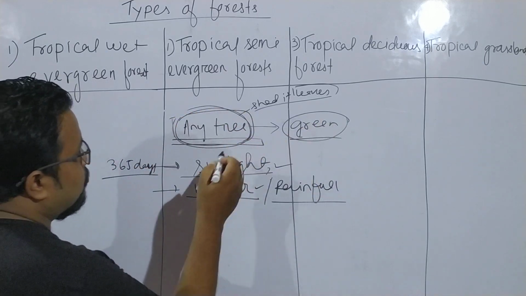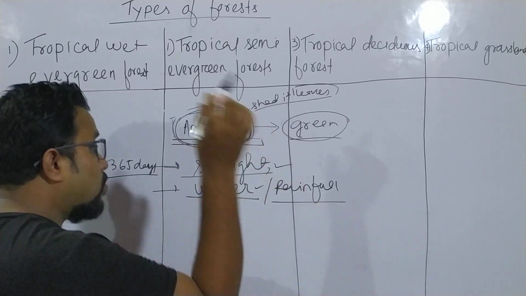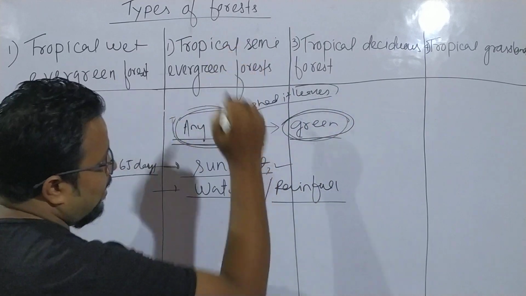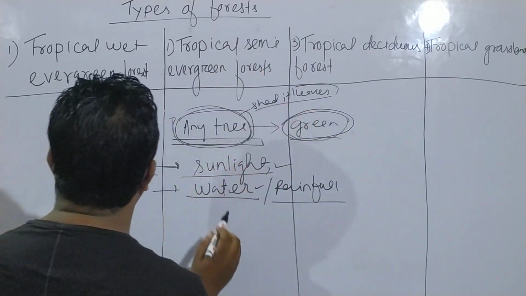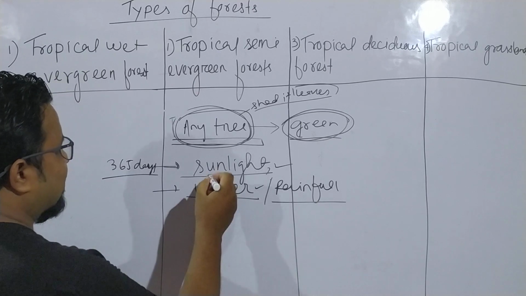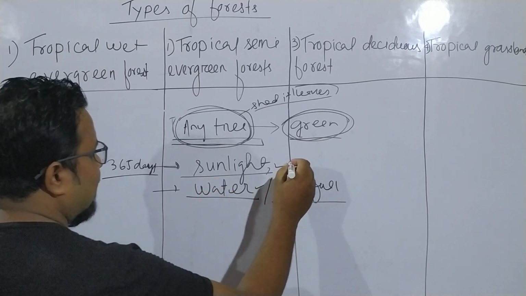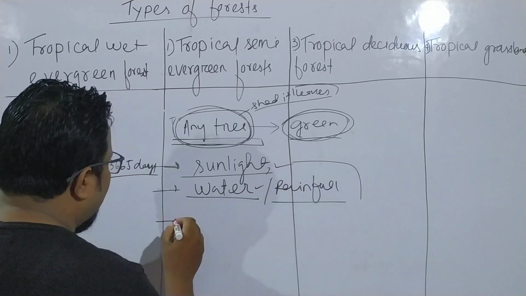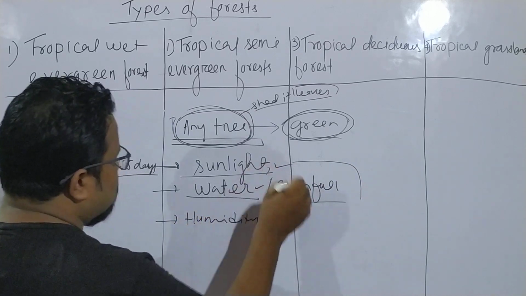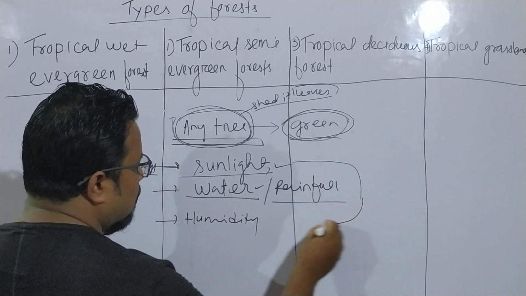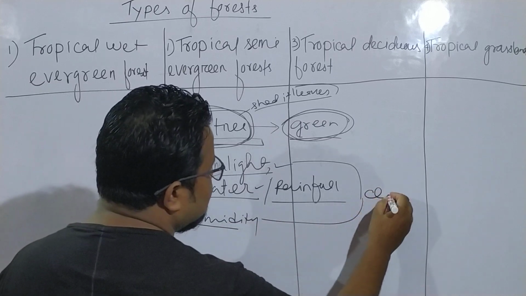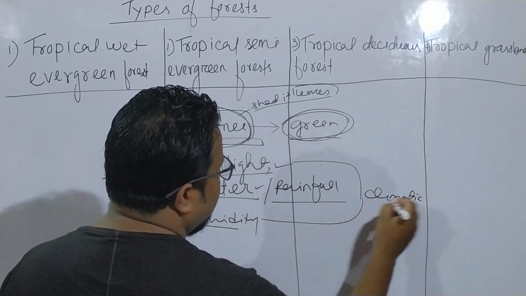Okay, that means if the tree gets sunlight and water throughout the year, then the tree will remain green, or you can say the tree will remain evergreen. Because it is getting sunlight and water, which are two, and one more component is humidity. These three are basically the climatic conditions: sunlight, water, humidity.